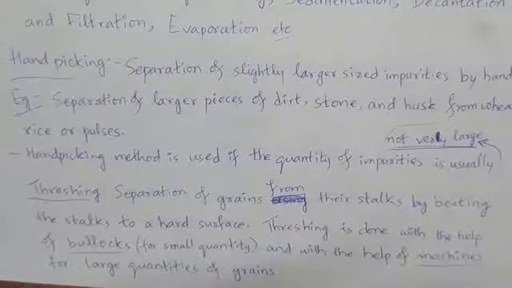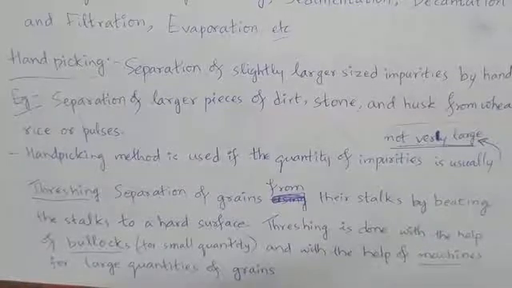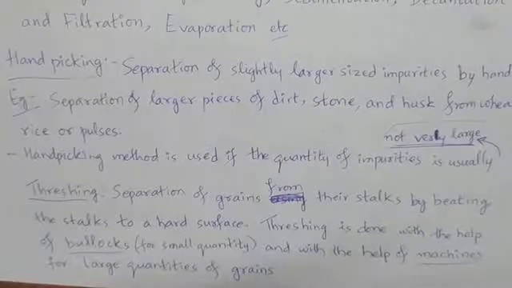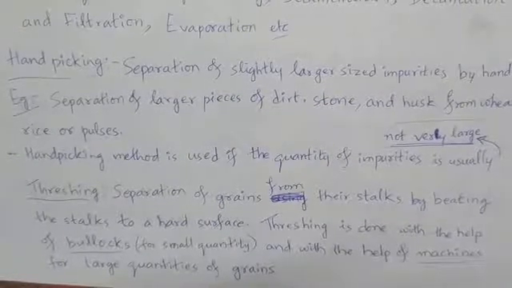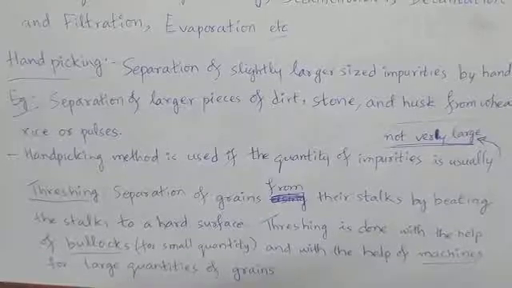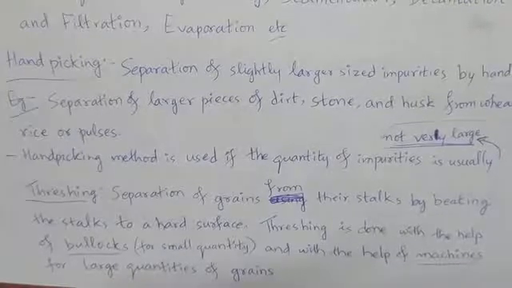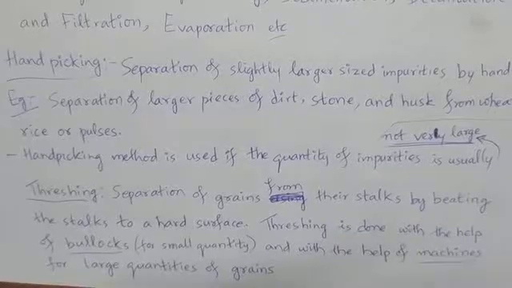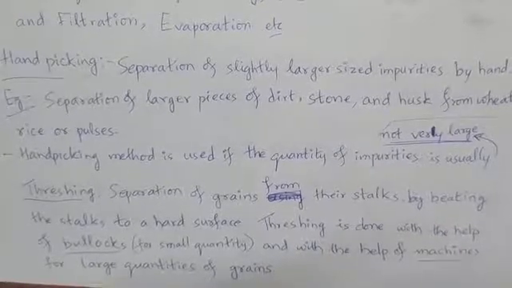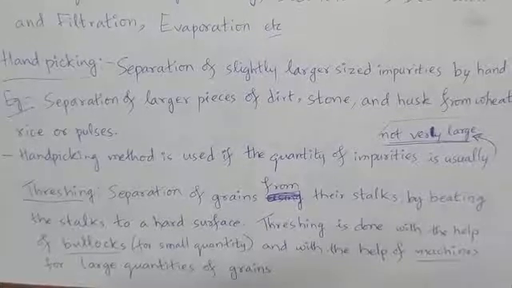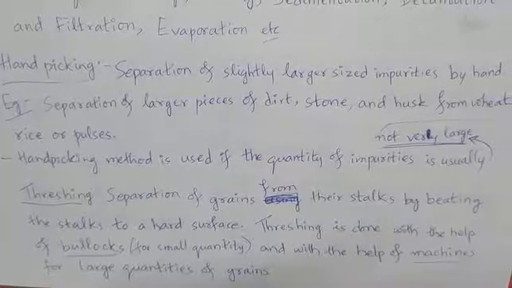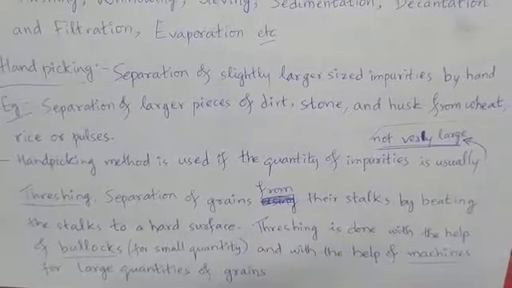By beating the stalks onto a hard surface, we can separate these grains. So separation of grains from their stalks by beating the stalks onto a hard surface is known as threshing. Threshing is done with the help of bullocks for small quantities and with the help of machines for large quantities of grains.